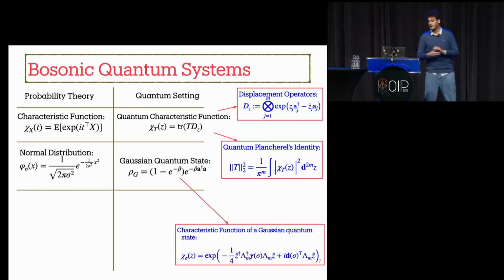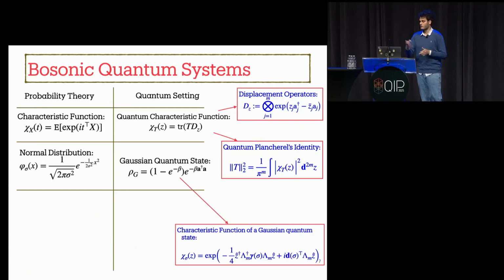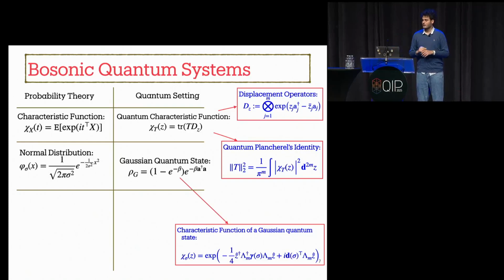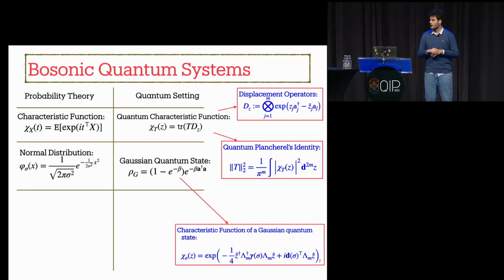In the classical setting, we have some nice distributions called normal distributions. In the quantum setting, we have a family of quantum states called Gaussian quantum states, of which you can find one more example, the thermal state, here. Again, one thing you should remember is that, similar to the classical setting, we can fully determine a Gaussian quantum state using its first order moments and second order moments. That's why when I was talking about our main results, I defined rho_G to be a Gaussian quantum state with the same first and second order moments, which is enough.